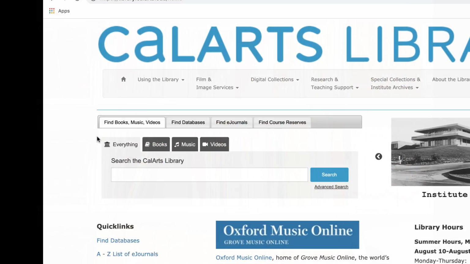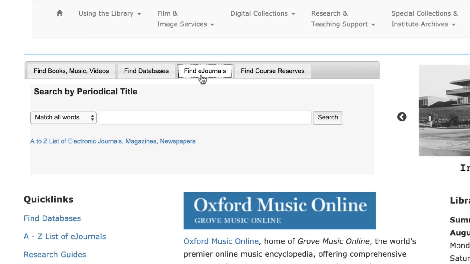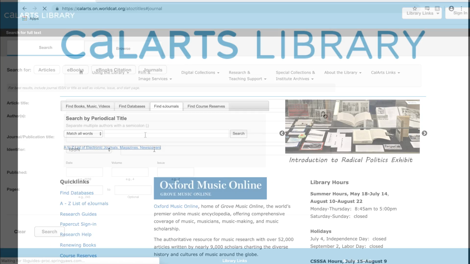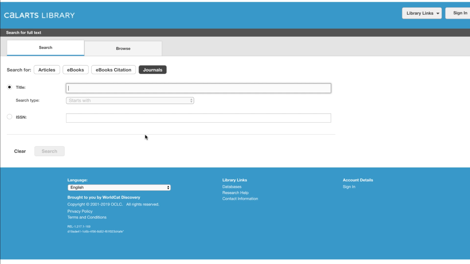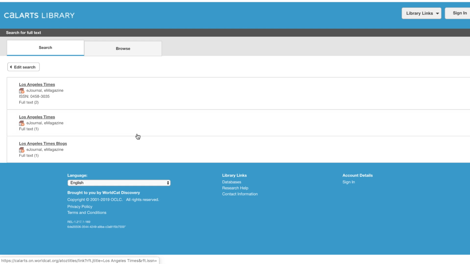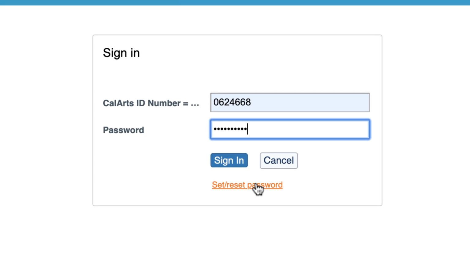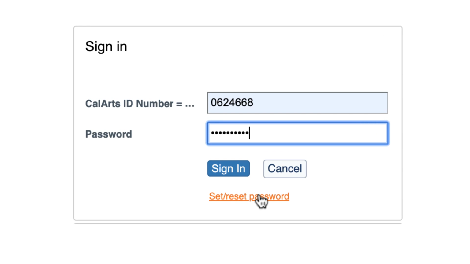Now let's go back on the home page by clicking on the CalArts Library logo. Click on the Find eJournals tab and select A to Z list of electronic journals, magazines, newspapers. On the search page, choose the Journals button, fill in the title with the publication title, and search. Before doing anything on the results page, if you are a current CalArts student, staff, or faculty, make sure to sign in with your student ID number and password in order to get full access to both print and electronic materials. Not sure if you set up a library account yet? Click the Set Reset Password to set it up.